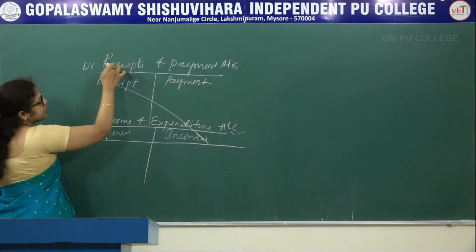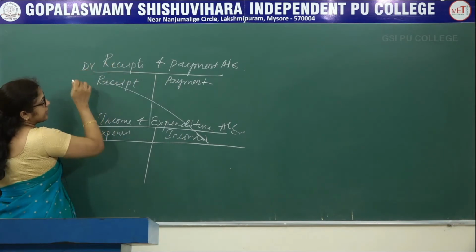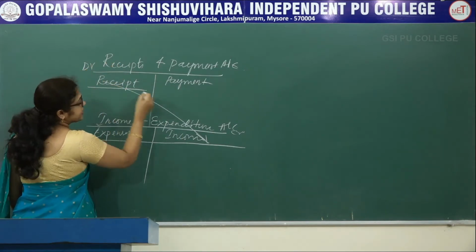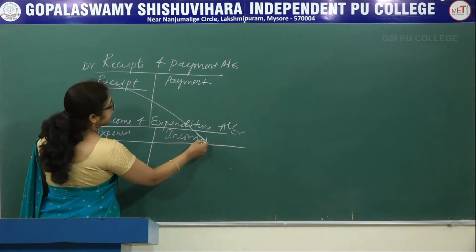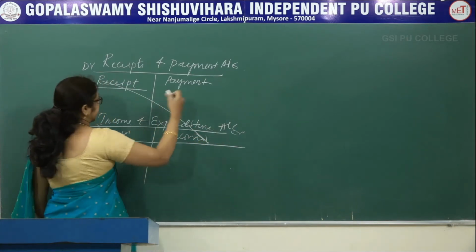So whatever given in the receipts and payment account debit side, that are all receipts. So it is recorded on the quite opposite side of the income and expenditure on the credit side.